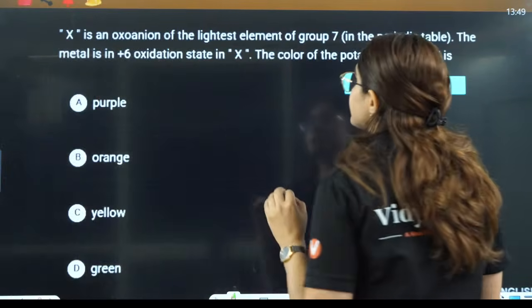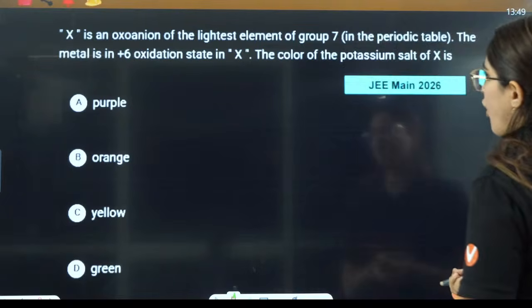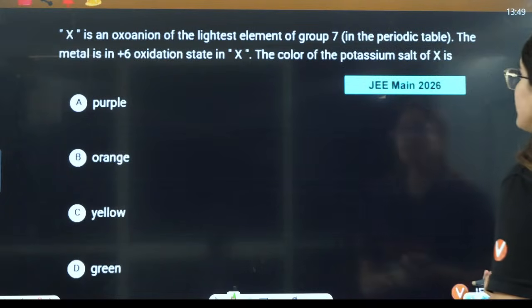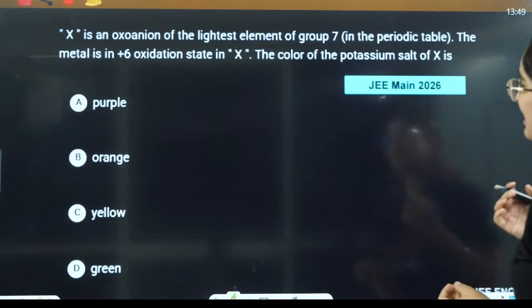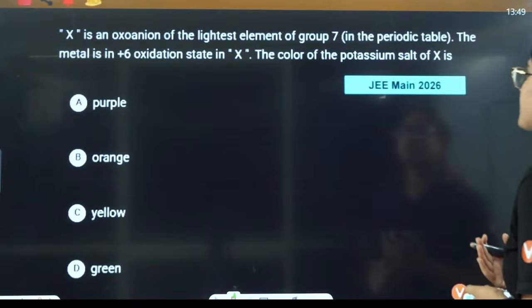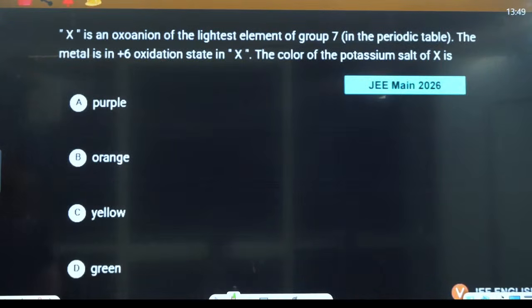Next question is, they are saying X is an oxoanion of the lightest element of group 7. The metal in +6 oxidation state is in X. The color of the potassium salt of X is what? Okay, so let's talk about that. Oxoanion of group 7.